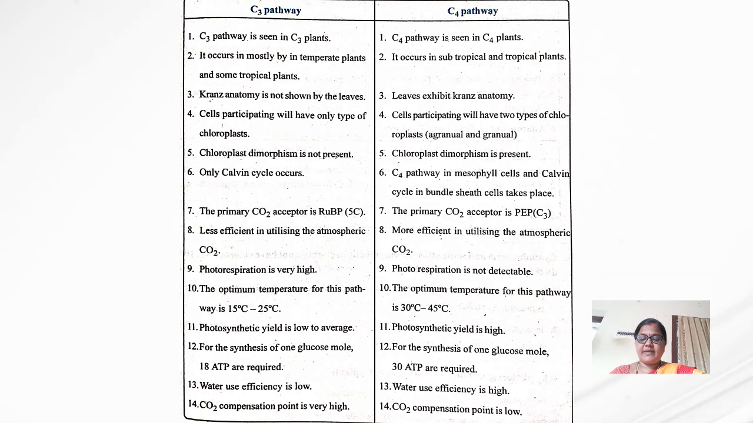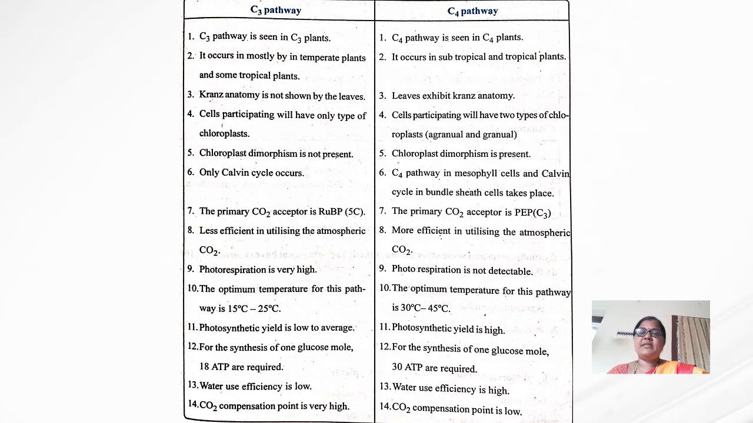In the C3 pathway, water use efficiency is very low, and in the C4 pathway, water use efficiency is very high. In the C3 pathway, the photosynthetic yield is low to average, and in the C4 pathway, the photosynthetic yield is very high. So these are the differences between the C3 and C4 pathways, which are the dark reaction pathways.